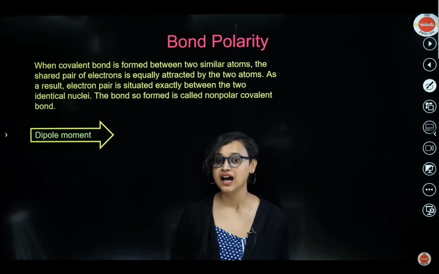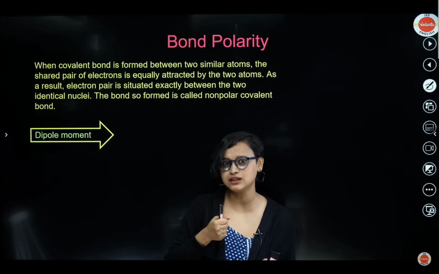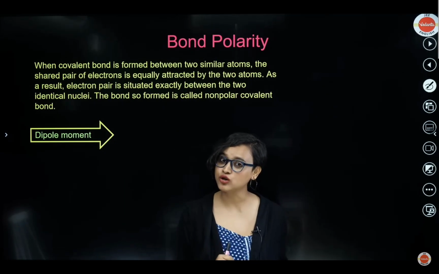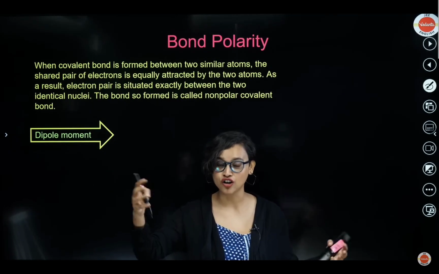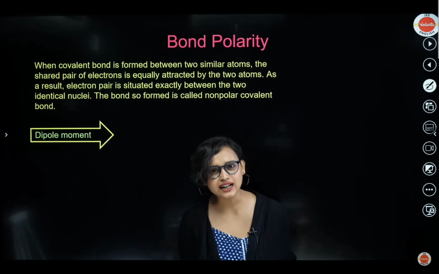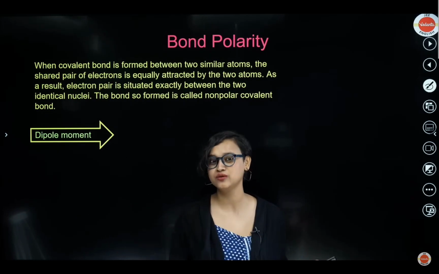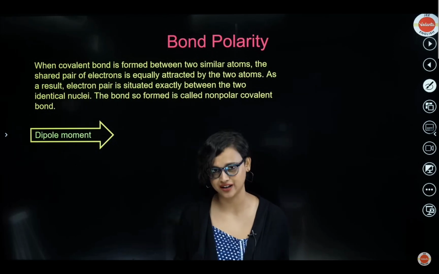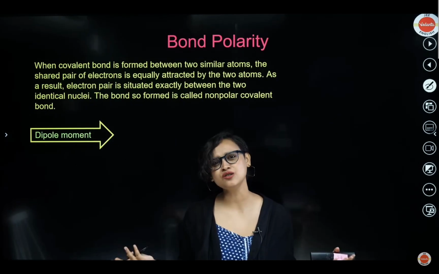Now when I grew up and I wanted to watch something, both of us started fighting like, no, I want the remote, no, I want the remote. We kept doing this. Certain times I snatched the remote from him and I could watch the English songs or the English movies that I was so fond of. And certain times we fought and he won the remote, so he took the remote and started watching CID. So you get my point, what is happening? Certain times I was happy, certain times he was happy, but we were both not happy when we started growing up. But before that, when we were younger, we were non-polar, right?